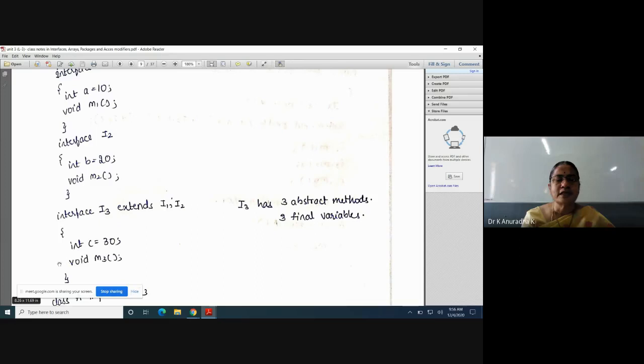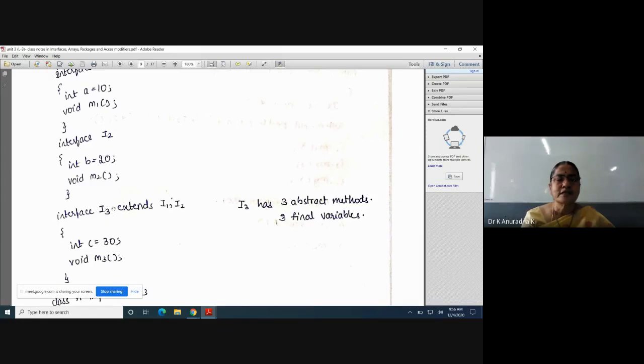You know, M3 is also an abstract method, because I3 is an interface, not a class. So inside I3, I have two own members. They are C and M3. Now the question is, what are the members which are there inside I3? What is the answer for this?